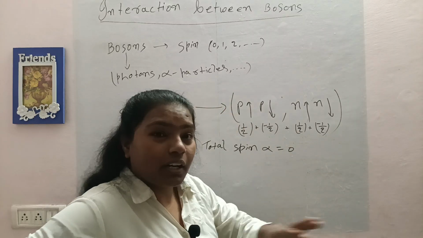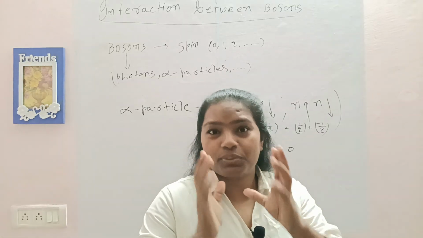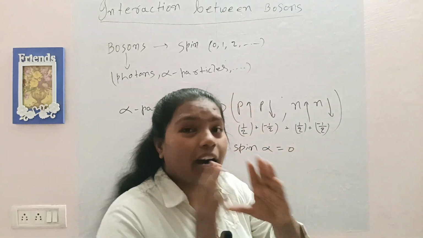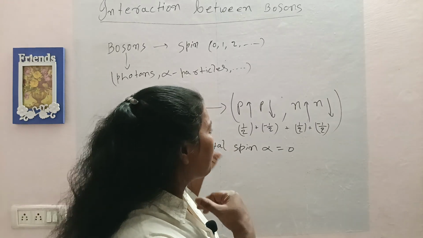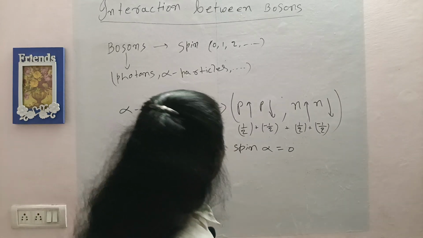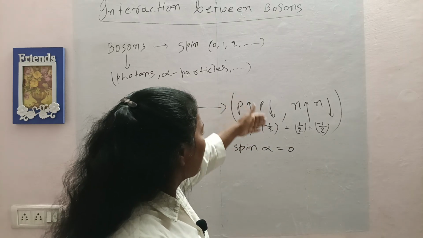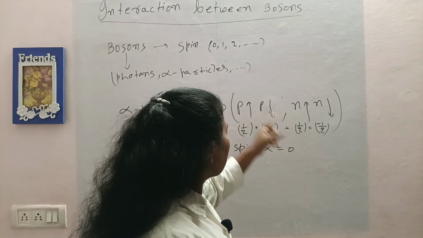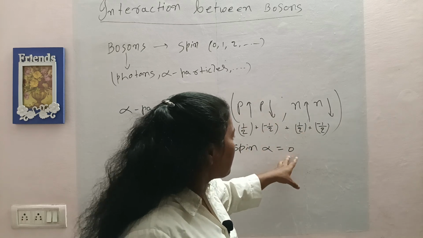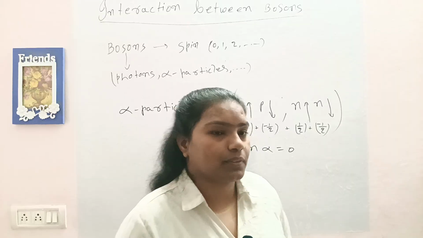Proton and neutron are fermions, subatomic particles whose spin is half integer, and their behavior is completely different from bosons. But here, in a combined form, one is a spin up proton, one is a spin down proton, and similarly the neutrons too. The total spin of the alpha particle becomes 0, which is a full integer, and that makes